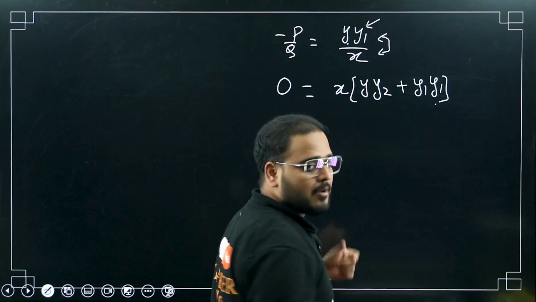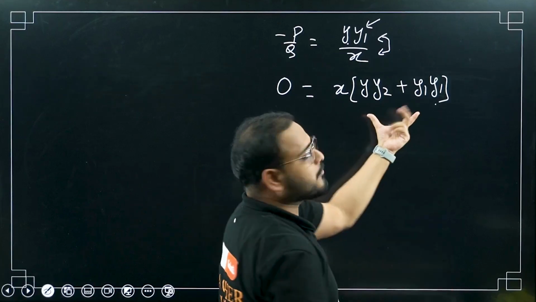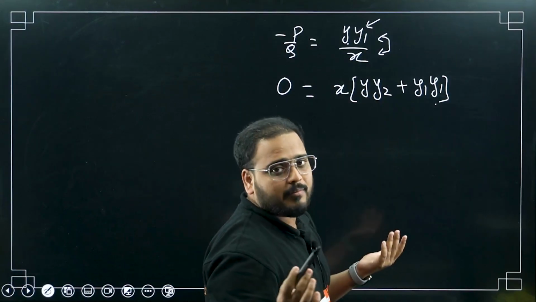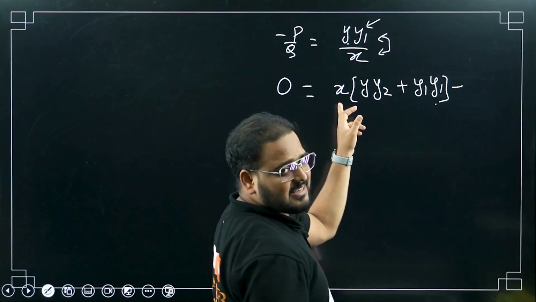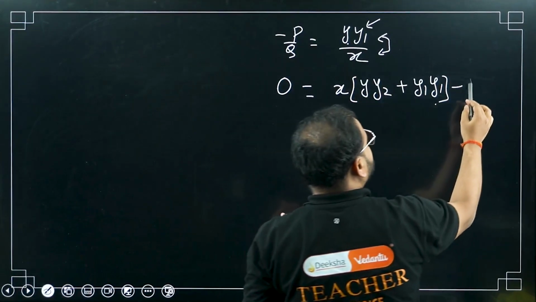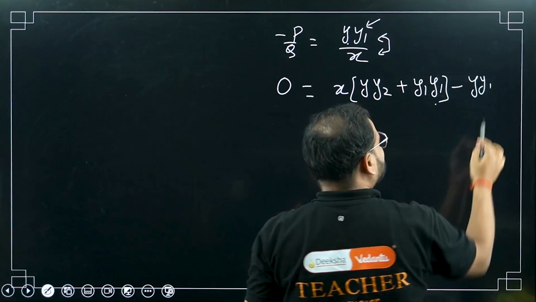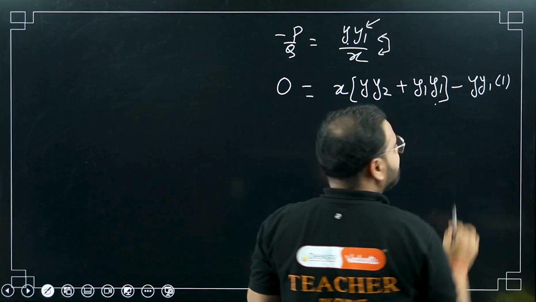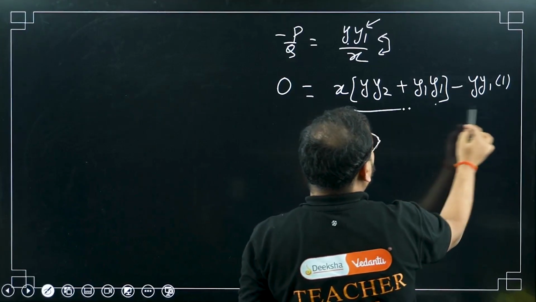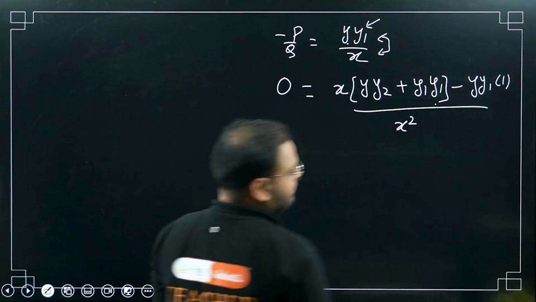This is the end of the product rule. I have to continue with my quotient rule, so the minus sign will come. This time we'll keep the numerator y1 as it is, and the differentiation of x will be simply 1, divided by x square.